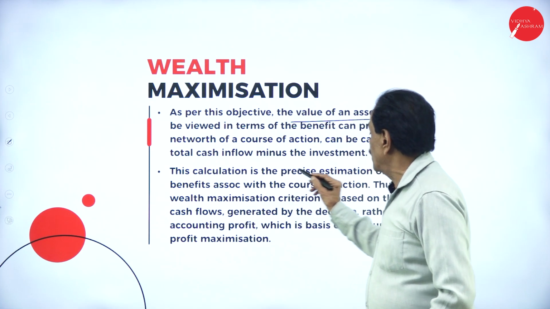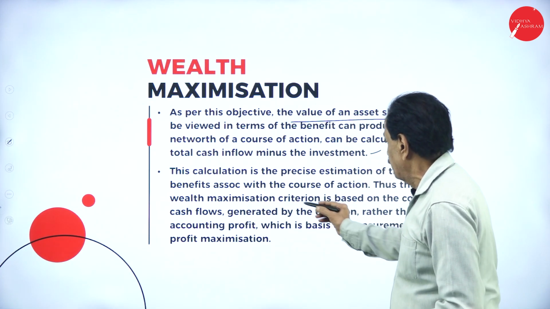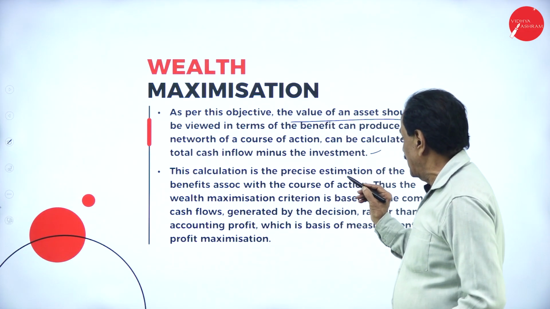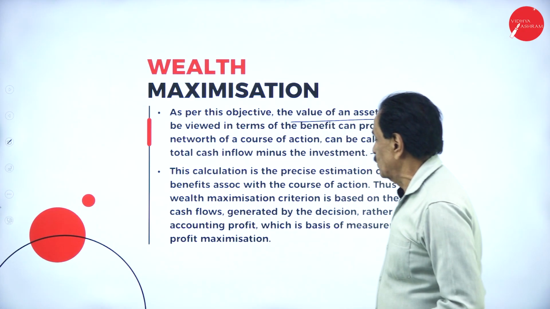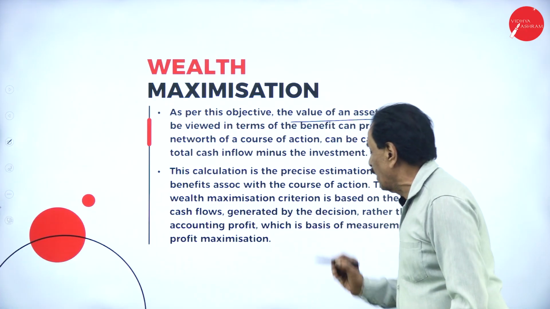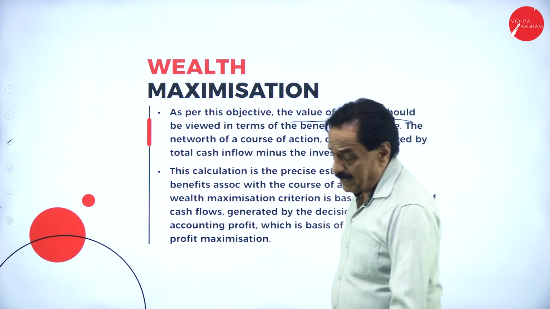This calculation is the precise estimation of the benefit associated with the course of action. Thus, the wealth maximization criterion is based on the sum of cash flows generated by the decision rather than the accounting profit, which is the basis of measure for profit maximization.